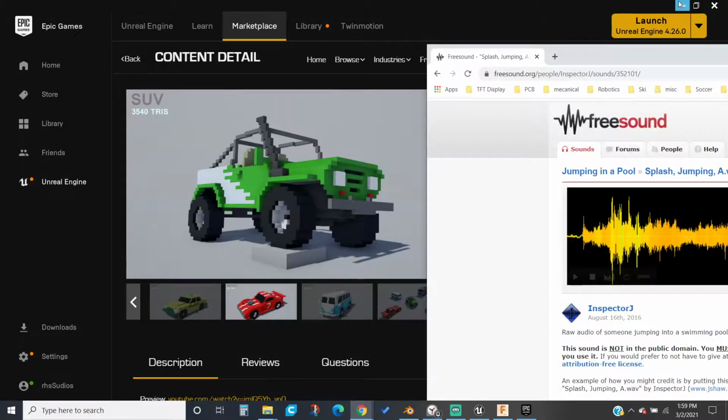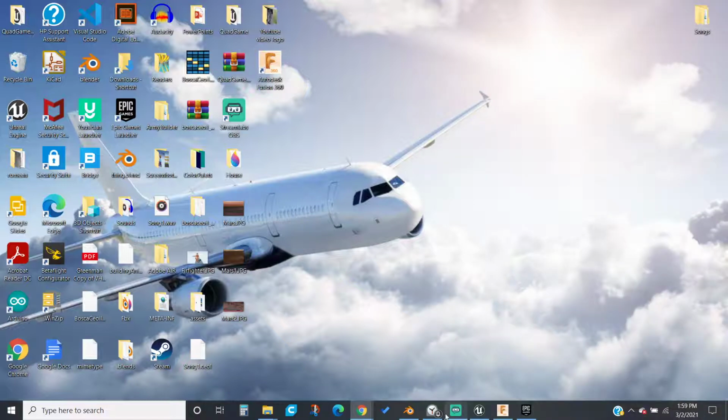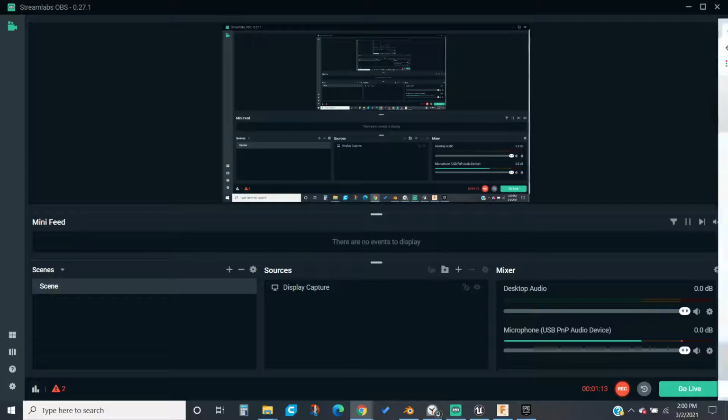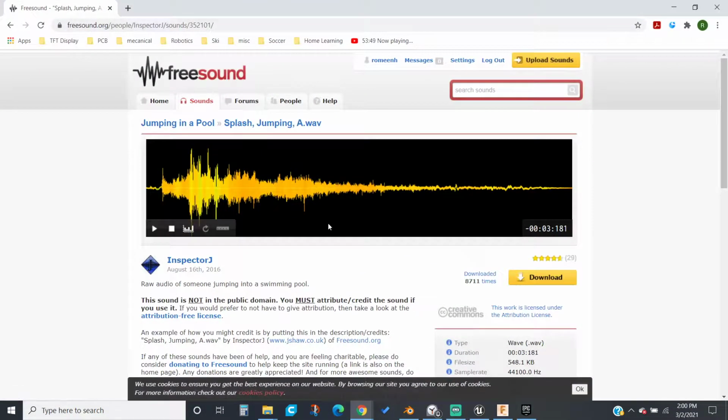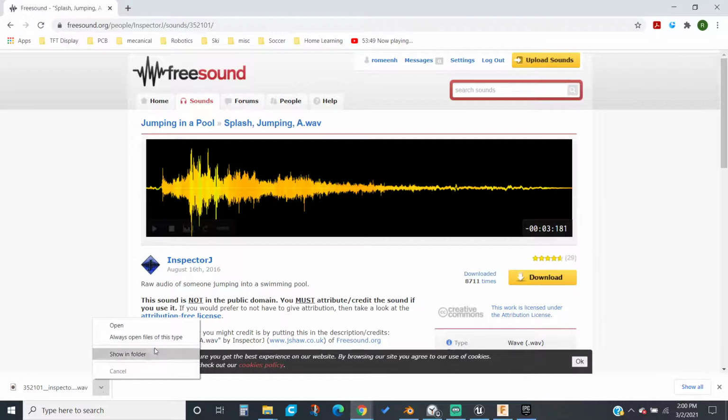I'm gonna log in to download. Create an account if you haven't, then download. Just press that button. It'll download as a WAV file. That's what we want.